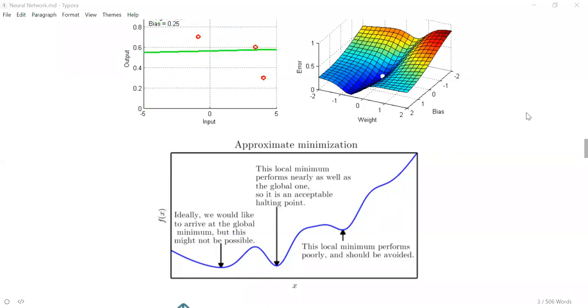To be that accurate, we need to have the ideal set of weights and biases. But when we started out, we just took some random weights and biases. So how do we reach the point where we get the best weights and biases? We do that by changing the weights and biases slowly. You use a process called gradient descent, and you try to change the weights and biases in such a way that you go to the best point. The best point is called the global minima. Global minima means you have the global least error.